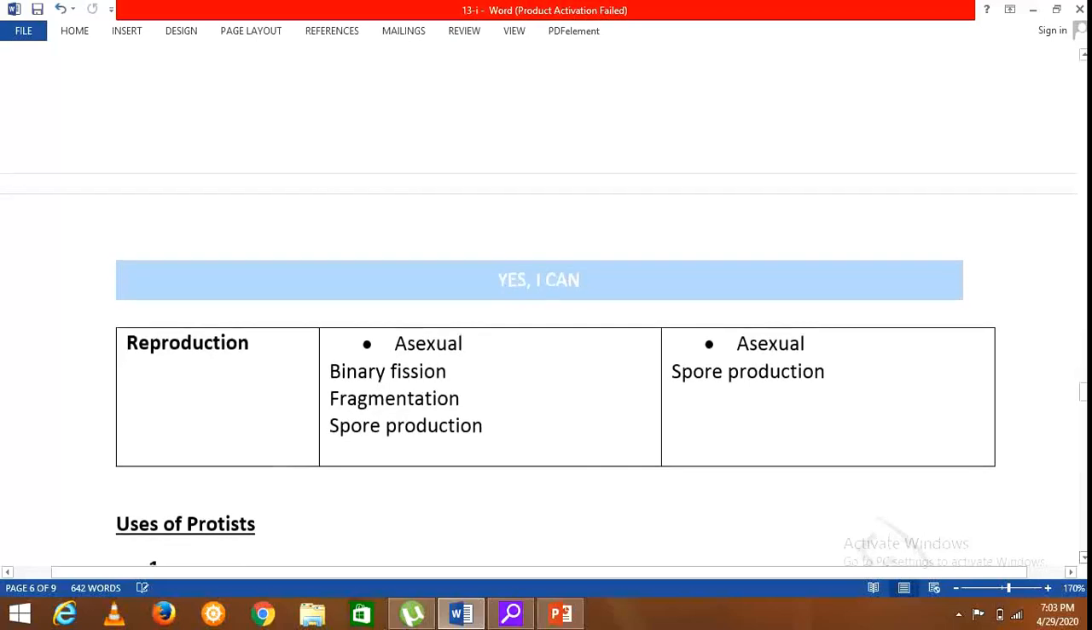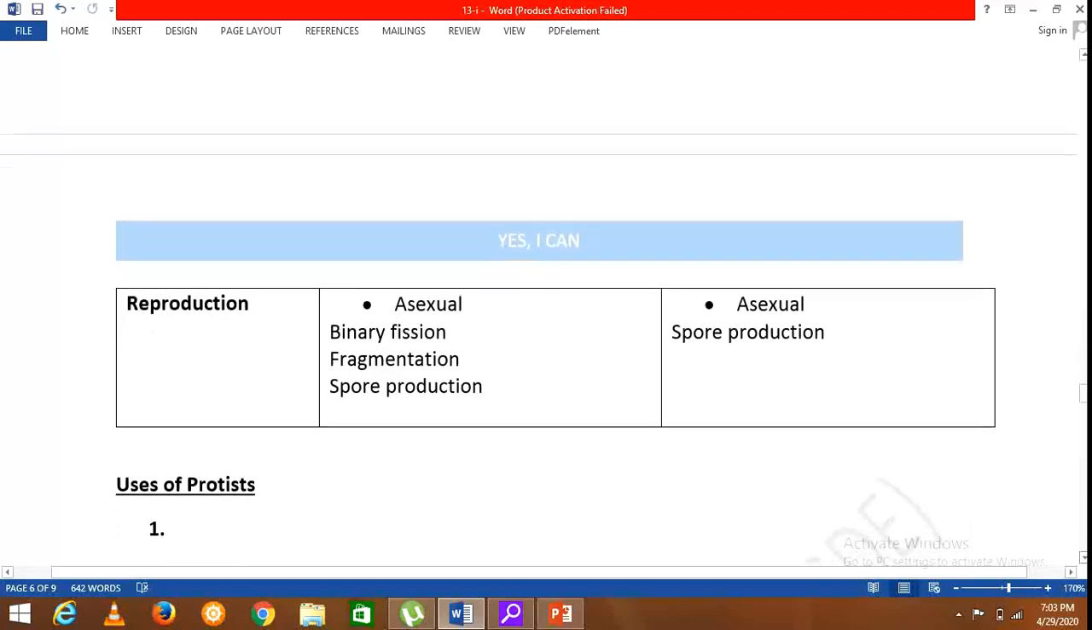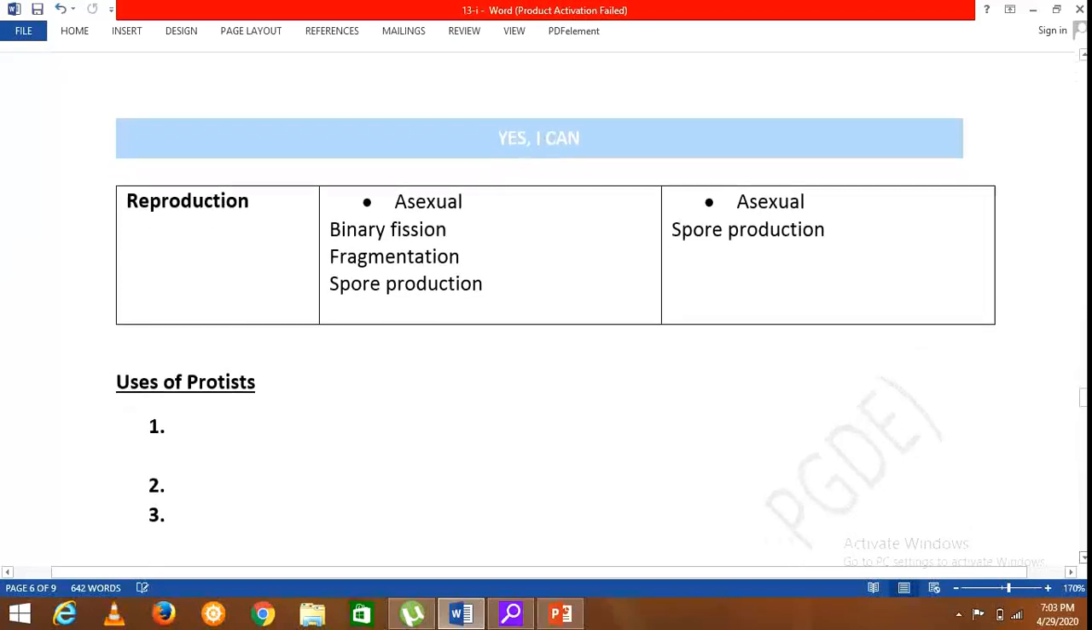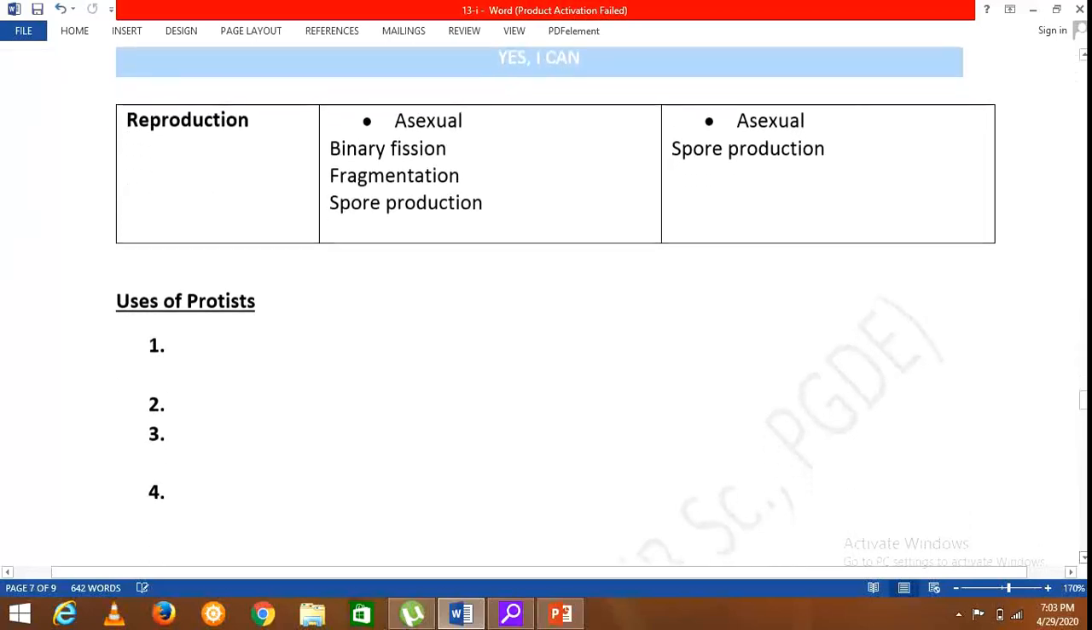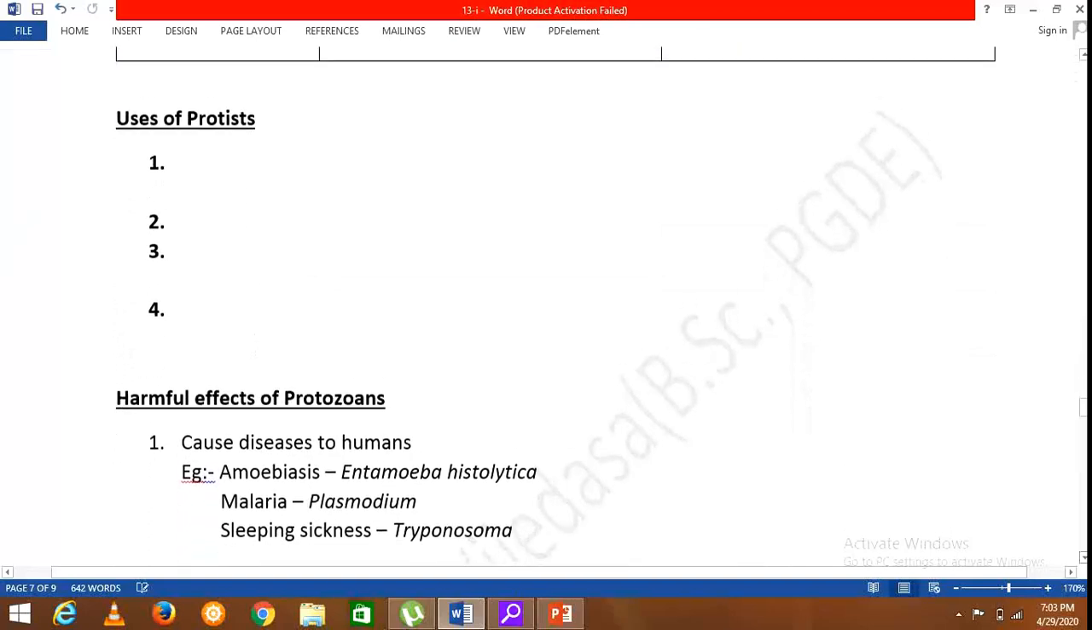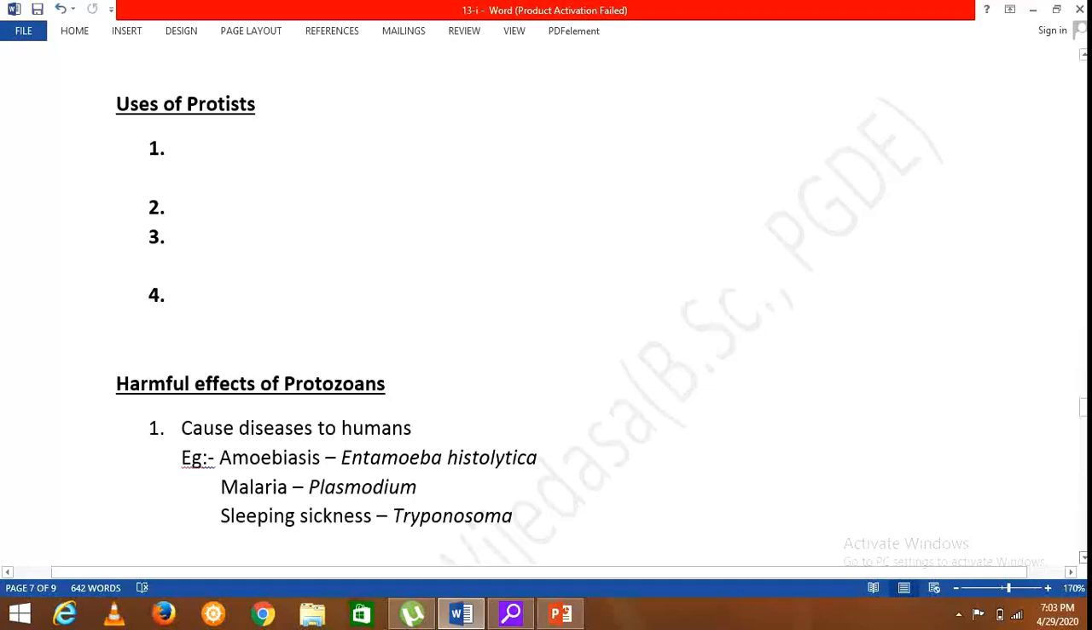Then we'll move on to the uses of protists. First, we can say they are the primary producers in aquatic environments. So, algae play a main role because the aquatic environments are huge living environments, and algae perform an important role as primary producers because they can carry out photosynthesis.